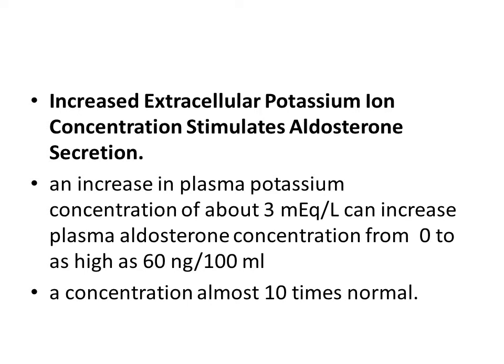Increased extracellular potassium ion concentration stimulates aldosterone secretion. Even small changes in the ECF potassium concentration can cause large changes in the aldosterone secretion. When the ECF potassium changes by about 3 milliequivalents per liter, the rate of aldosterone secretion increases to about 10 times normal, that is from 0 to as high as 60 nanograms per 100 milliliter, and this results in the excretion of extra potassium and returns the ECF potassium back towards normal.